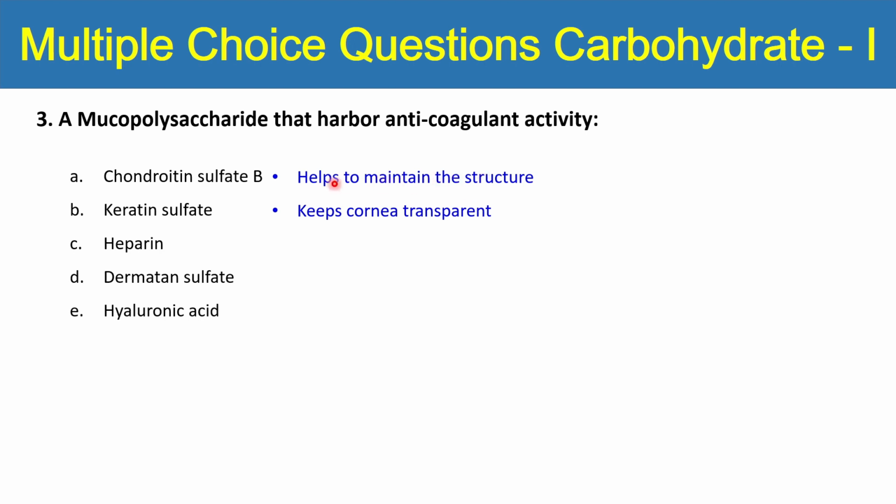So if it has to maintain the structure of the tissues, there is no anticoagulant activity. Keratan sulfate is used to keep the cornea transparent. Heparin is used as an anticoagulant. Oh yes, so heparin can be the direct answer. The rest of the choices we will eliminate.